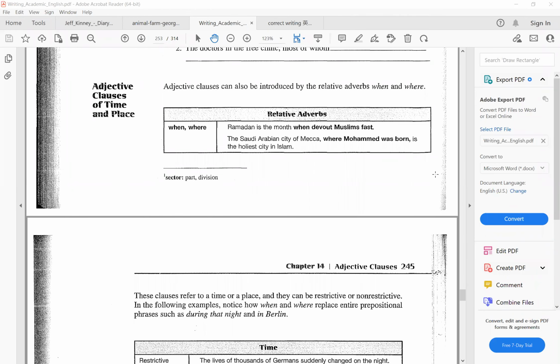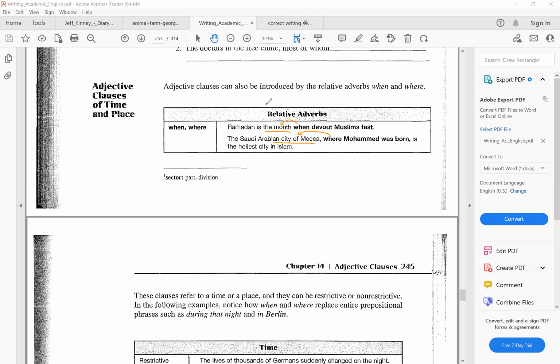Okay, so now, instead of talking about relative pronouns, we're going to talk about relative adverbs. Relative adverbs are when and where. Well, for some books, they say you can also use why to talk about reason. But when we use when, we are modifying the antecedent, which has to be a time. When we're using where, it has to be modifying an antecedent which is a place.